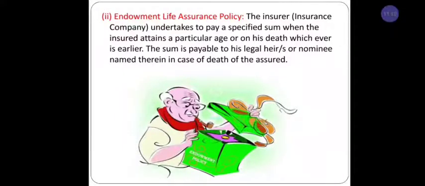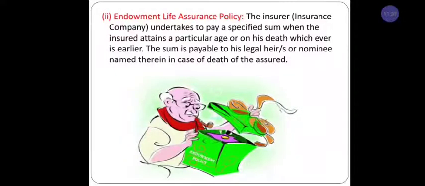Or else, the second condition is that if Ganesh dies, after that the insurance company will provide a compensation. That means age or death, whichever is earlier, whichever comes first, the compensation will be provided by the insurance company. It is called endowment life assurance policy.